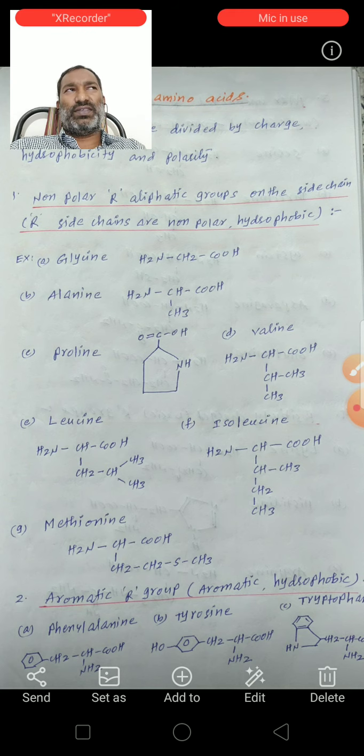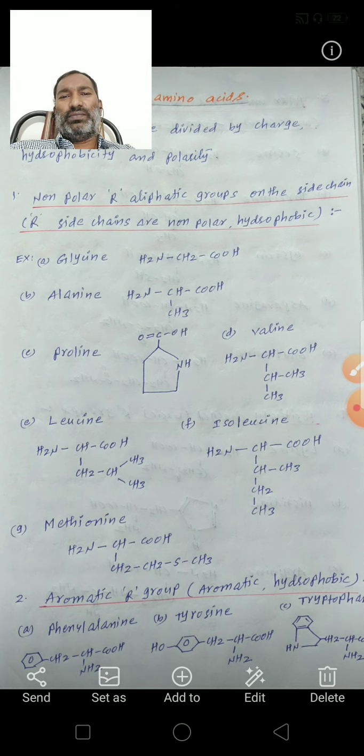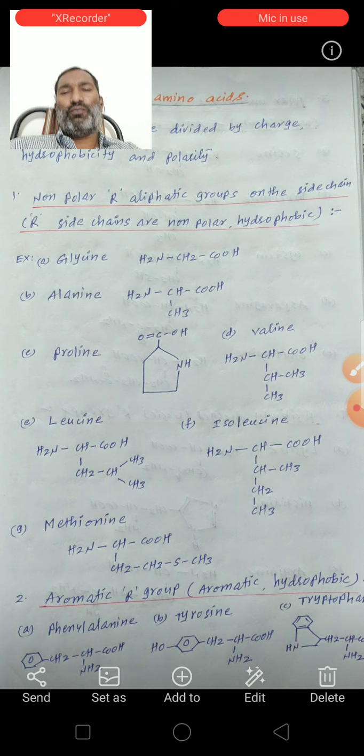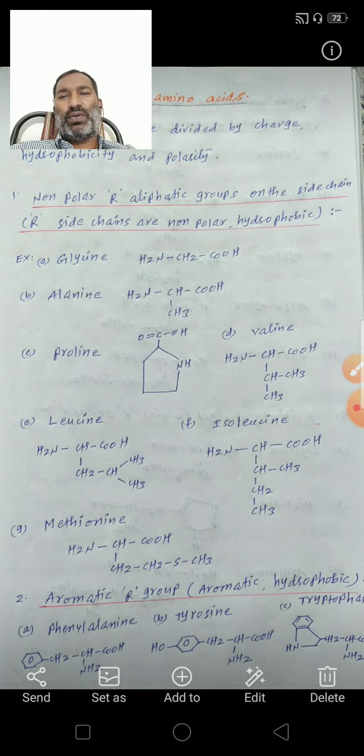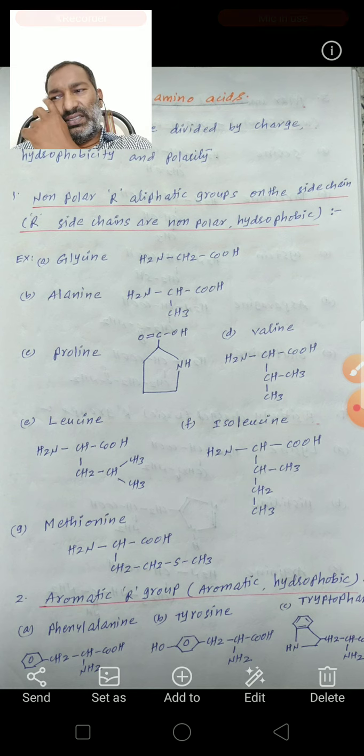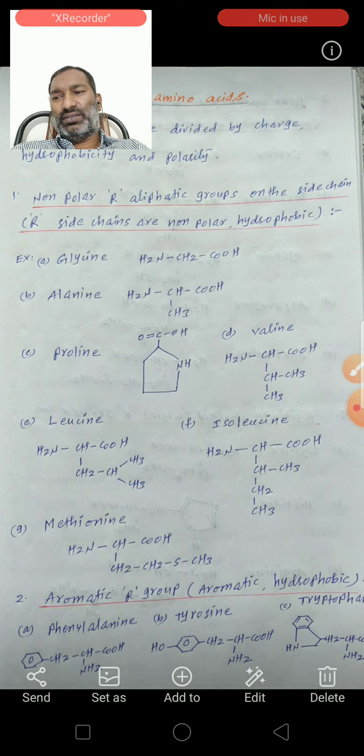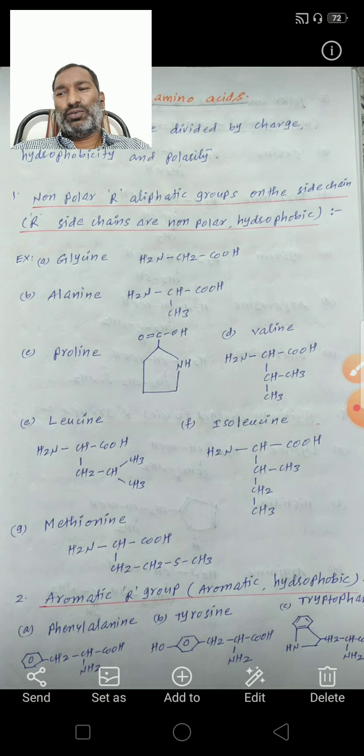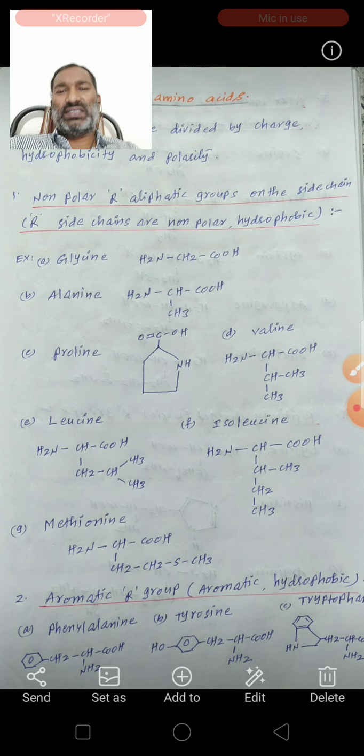Philic means attraction, phobic means opposition. Non-polar and hydrophobic. See the example of these: non-polar or aliphatic group on the side chain. Total 7 amino acids are there.